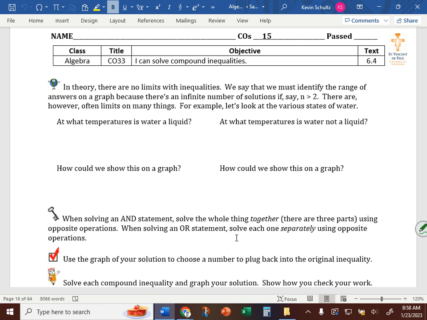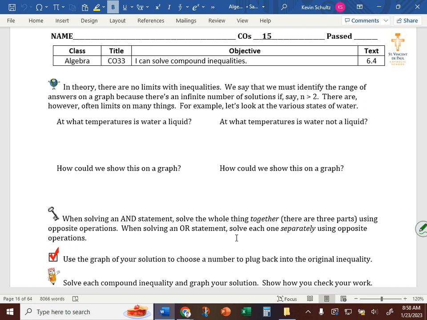In theory, there are no limits with inequalities. When we say that we must identify the range of answers, there's an infinite number of solutions if, say, n is greater than 2. But there are often limits. For example, the stages of water.